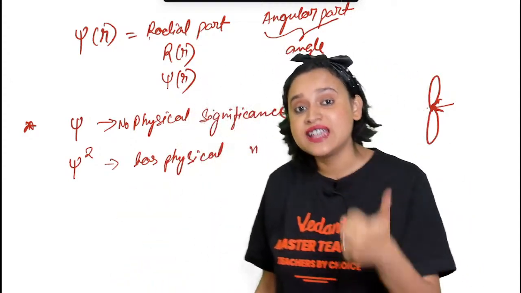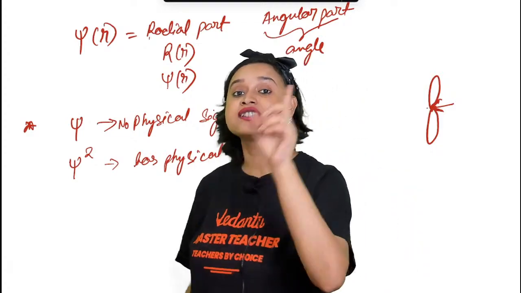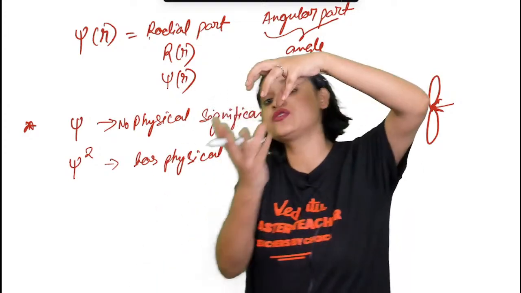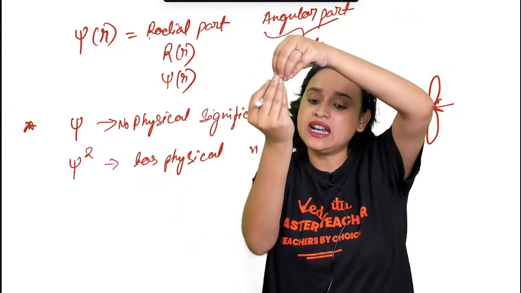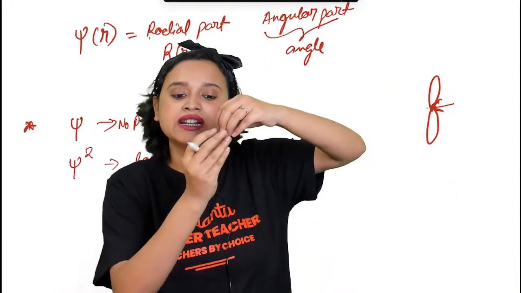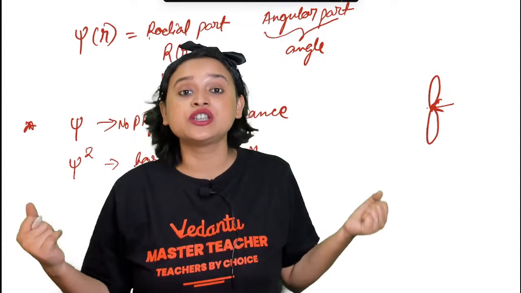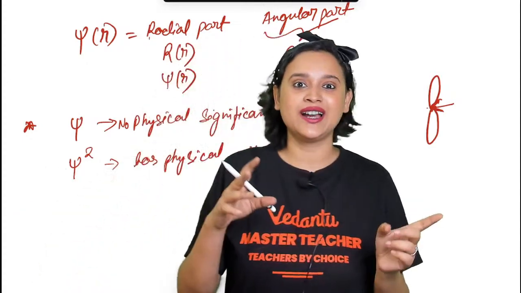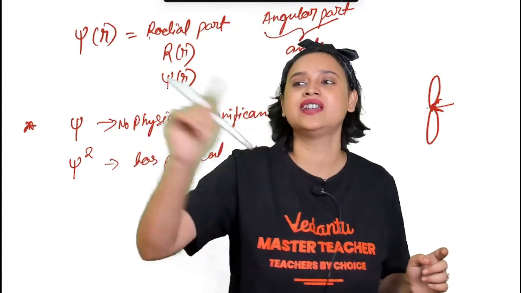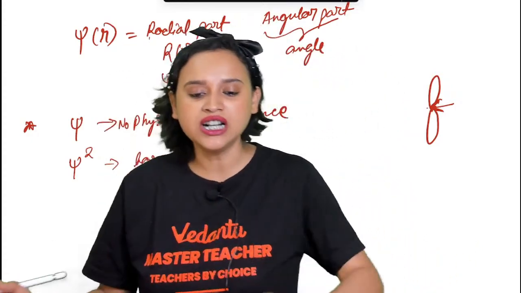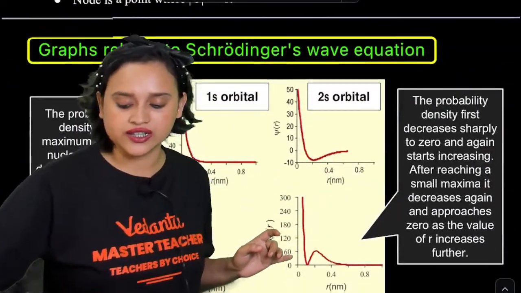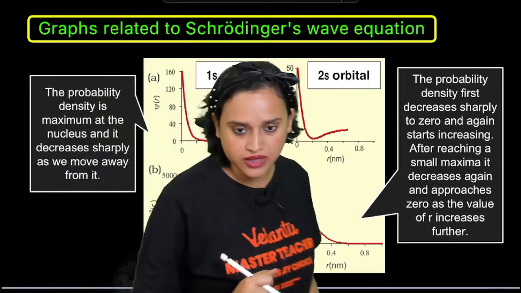If it is 0, if it is minimum, that means it is a node. You have found a node. A node is a place where you will not find an electron. It is a place where the orbitals are interconnecting, where the lobes are interconnecting. And wherever psi square value is maximum, right at that position you do have an electron revolving around the nucleus. Clear? Now, related to Schrodinger's equation, you can draw some graphs here.